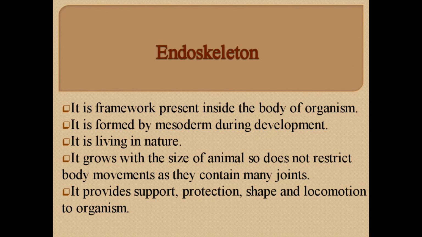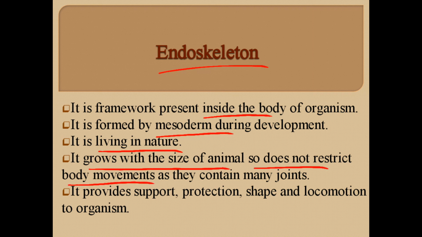The second type of skeleton is endoskeleton, and it is present inside the body of organisms as compared to the exoskeleton, which is present outside the body of organisms. Endoskeleton is formed by mesoderm during development, while exoskeleton is secreted by the epidermal layer. Endoskeleton is living in nature, while exoskeleton is non-living in nature. And endoskeleton grows with the size of the animal as compared to the exoskeleton, which does not grow with the size of the animal. As endoskeleton grows with the size of the animal, it does not restrict body movements, so the phenomenon of molting is also absent.